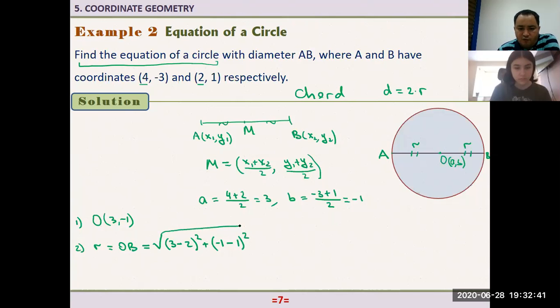That is the distance formula, right? I can just simplify this. Here we have 1 squared, that's equal to 1. -2 squared, that's equal to 4. 4 plus 1, that's equal to 5.